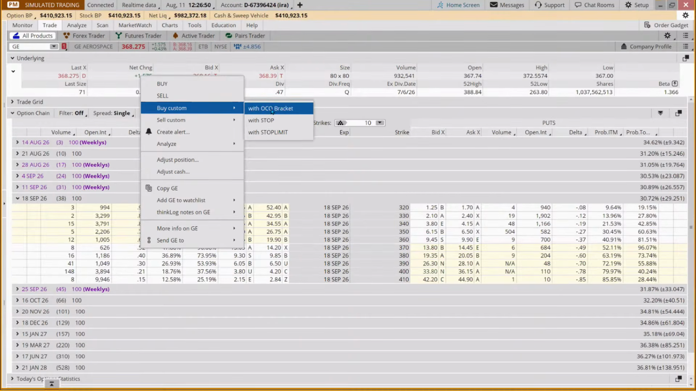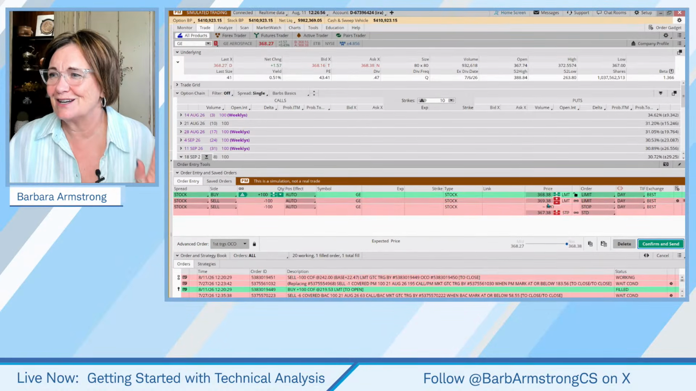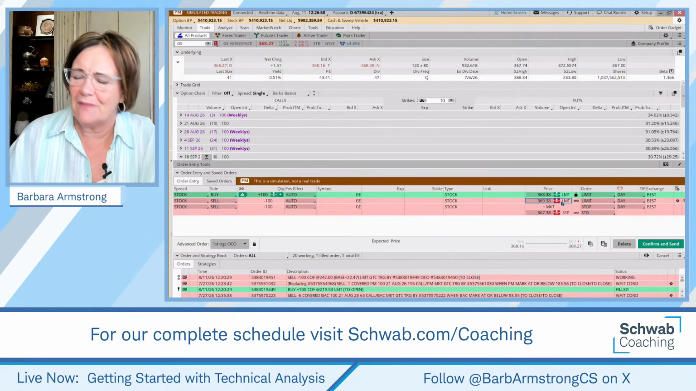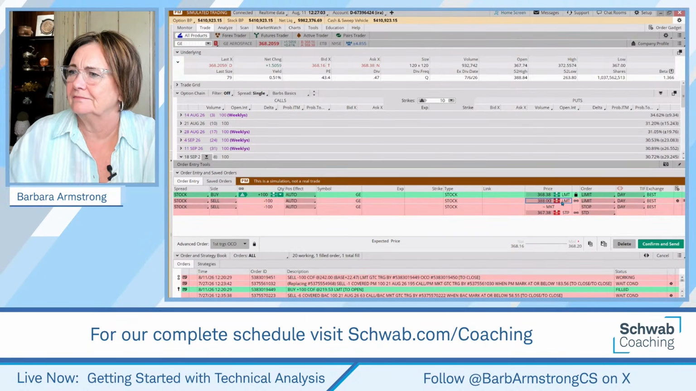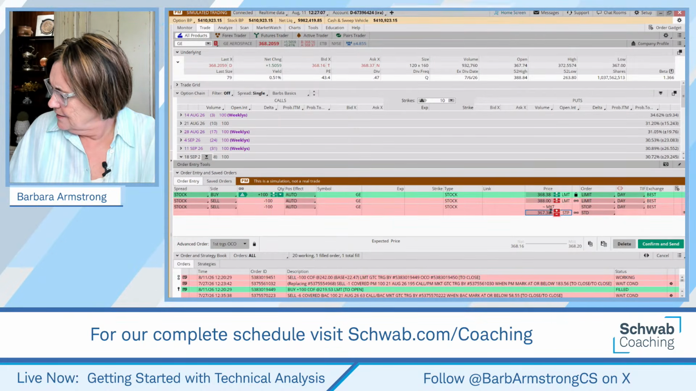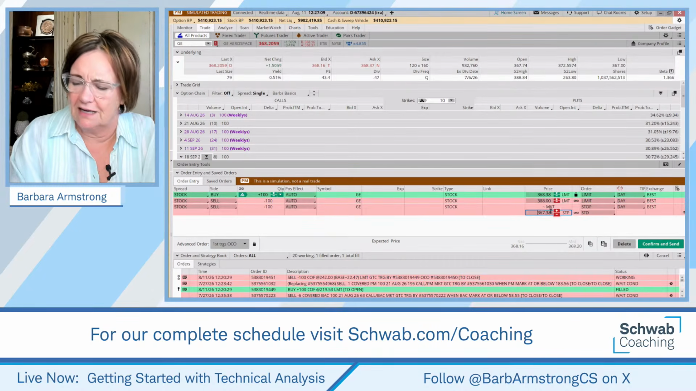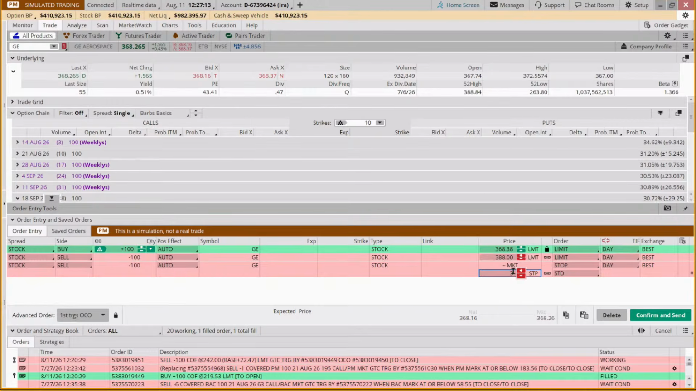And so this is a swing trade. And actually the next class up is a class dedicated to swing trading. So a little foreshadowing here. So we're going to make this 388, the previous high. And we're going to make our stop loss 353.89. And we're going to make these good till canceled.